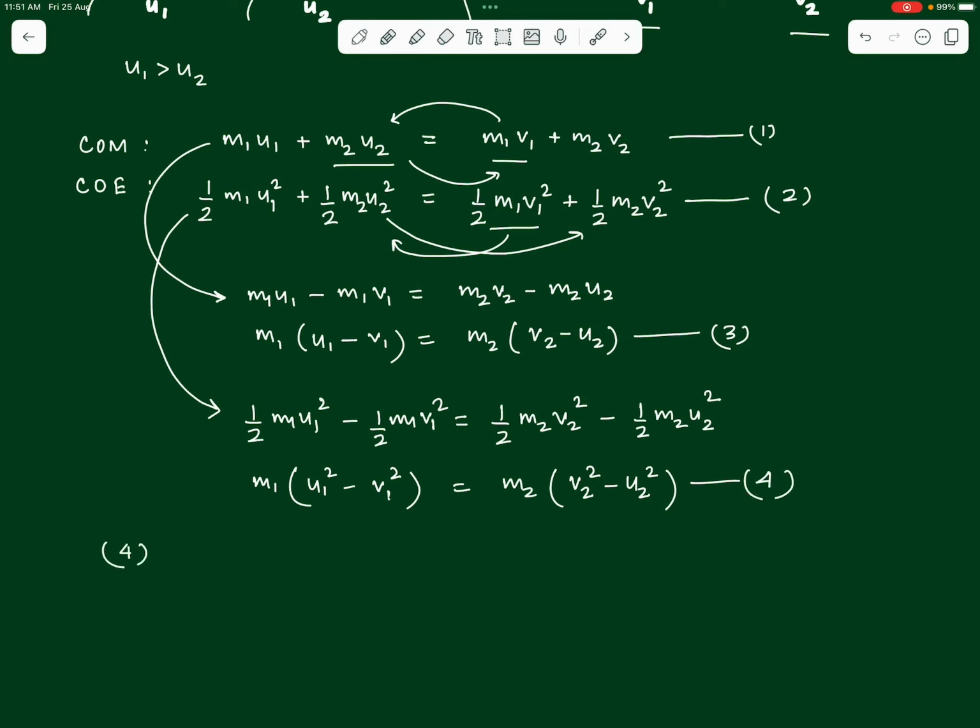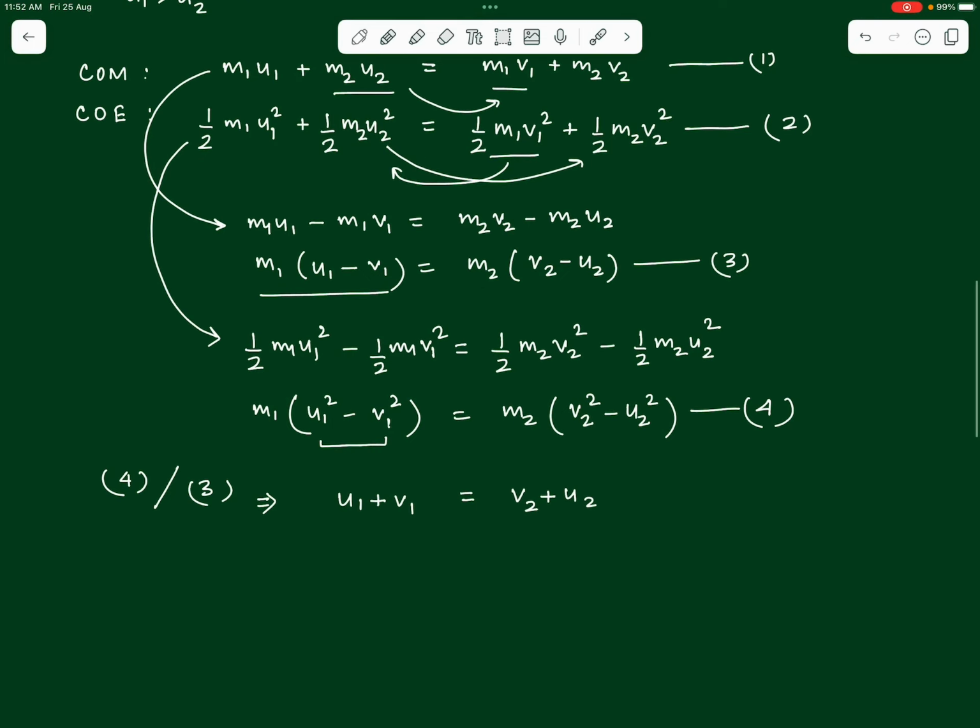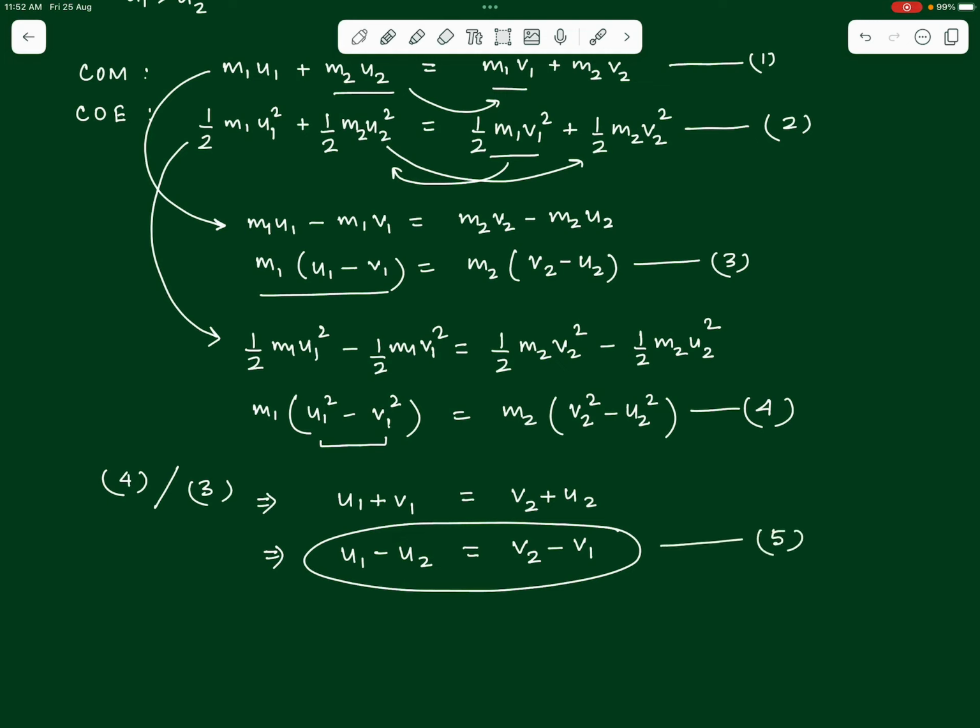Now what we do is, we do equation 4 divided by equation 3. See that this term is u1 squared minus v1 squared, which can be written as u1 minus v1 into u1 plus v1. So when we divide, the factor of u1 minus v1 will cancel out, m1 will also cancel out, and we will be left with just u1 plus v1 on the left hand side. Similarly on the right hand side we will be left with v2 plus u2. From here we can rewrite this equation as u1 minus u2 is equal to v2 minus v1. This is an important relation that we have obtained. Let's call it equation number 5.